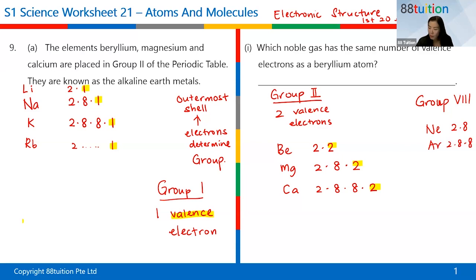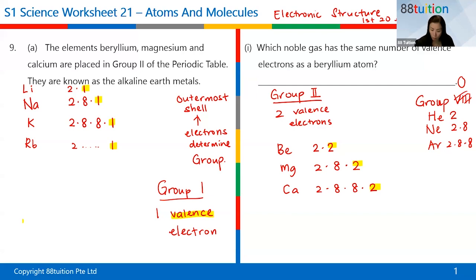So the number of electrons in the outermost shell is 8. Then somebody started asking, but helium has only 2. Helium has only 1 shell, and it's 2. That cannot be 8 electrons in the outermost shell. So they decided to change this. No more calling it 8. We call it 0. Why 0? How come not 2 and not 8, but 0?